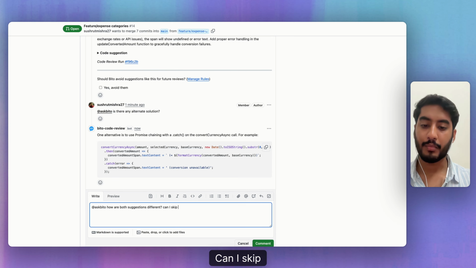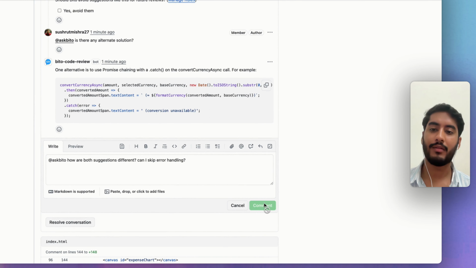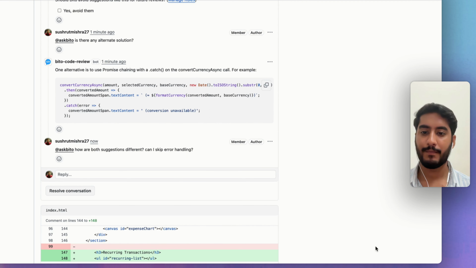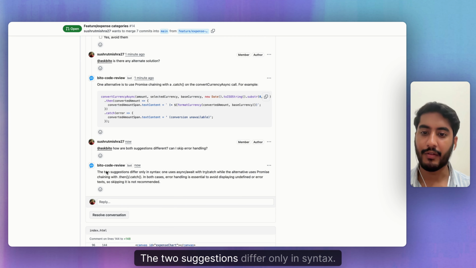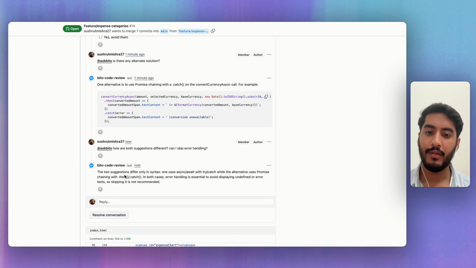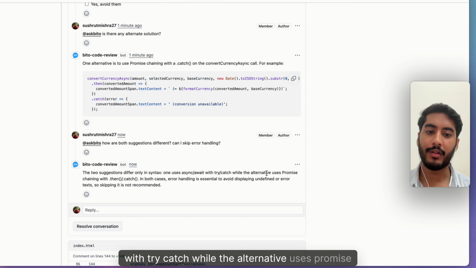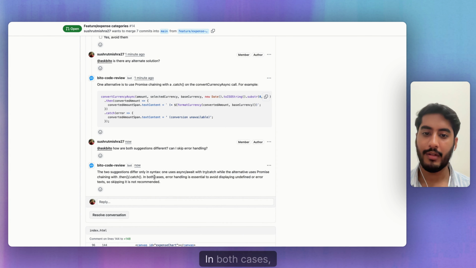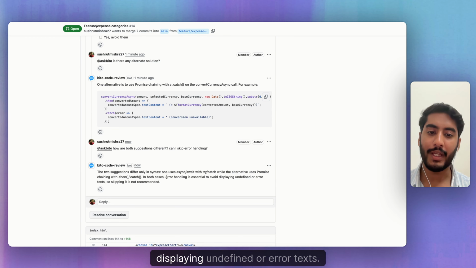Can I skip error handling? Like junior developer questions, but this will do the work. Bito comes up with an answer. The two suggestions differ only in syntax. One uses async await with try catch, while the alternative uses promise chaining. In both cases, error handling is essential to avoid displaying undefined or error texts, so skipping it is not recommended.